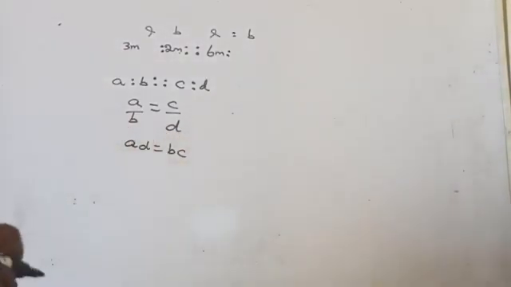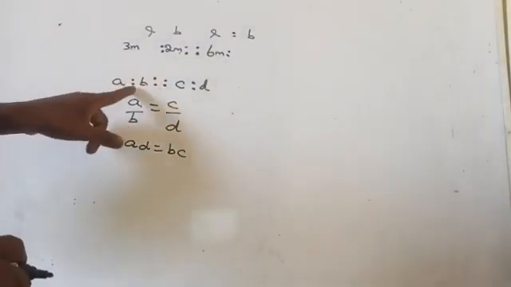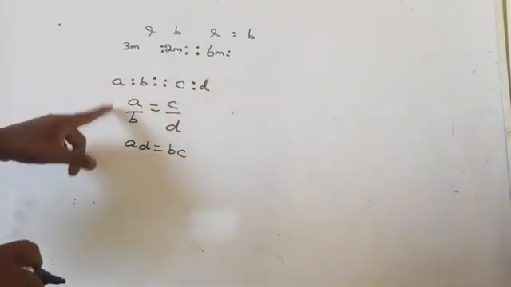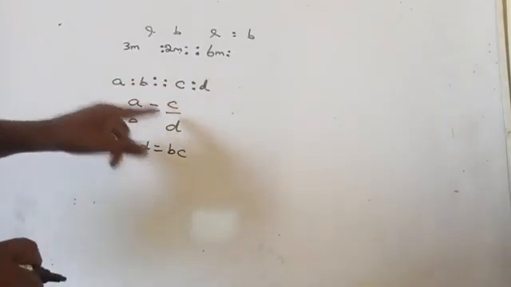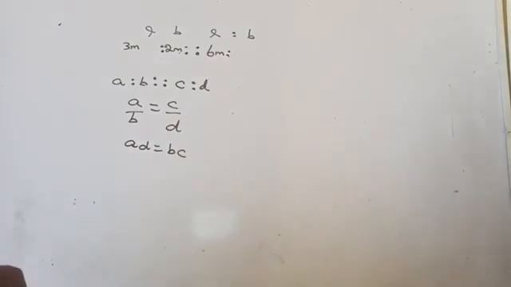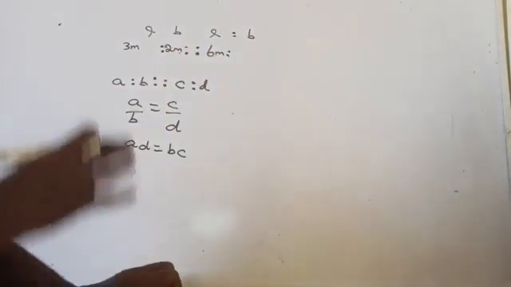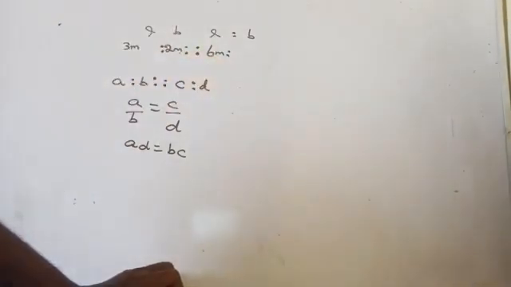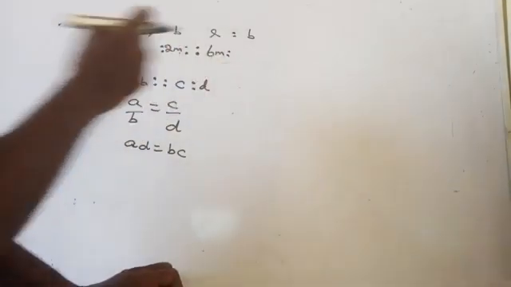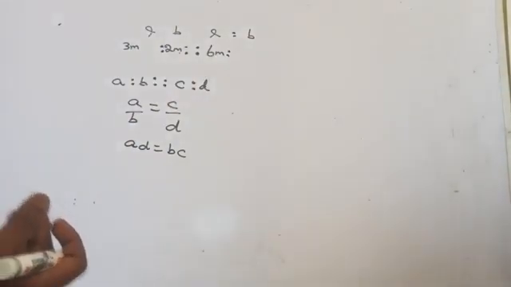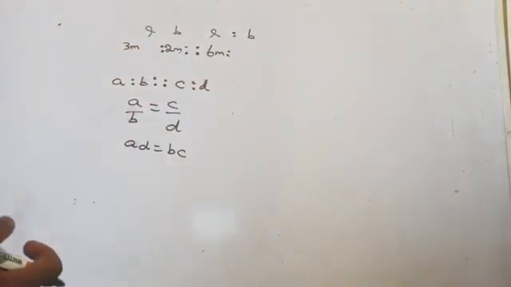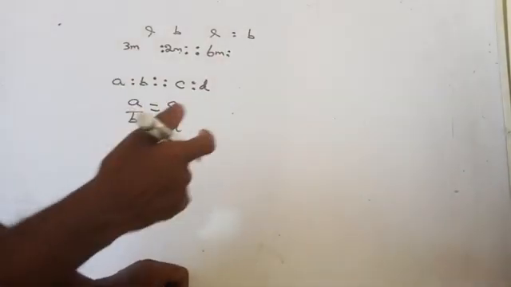Please remember, if it is a proportion, A is to B as C is to D, then A by B equal to C by D. Otherwise, you can say that AD equal to BC. Now come here. If the length and breadth of our Indian national flag is 3:2, and the length is 6 meter, then what will be the breadth? I think 4. Am I right? Okay, we will check it once.